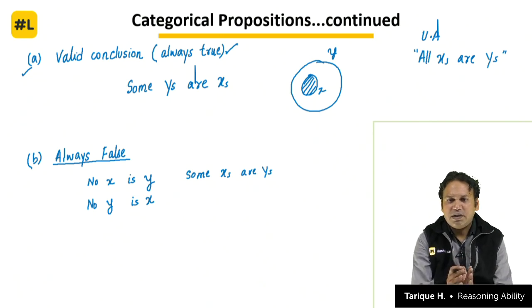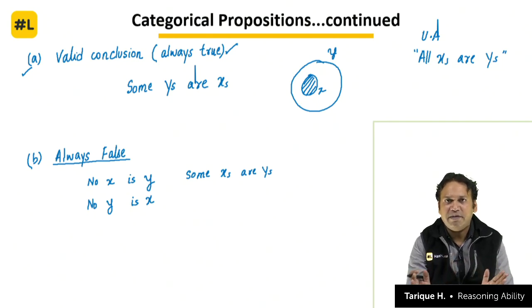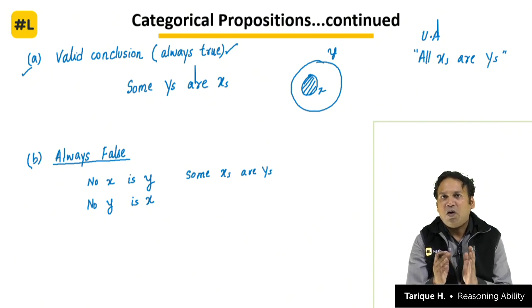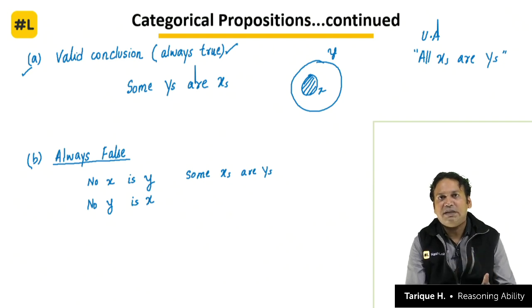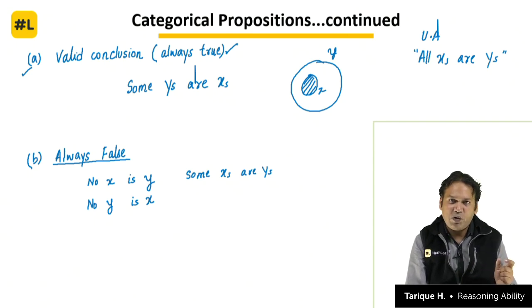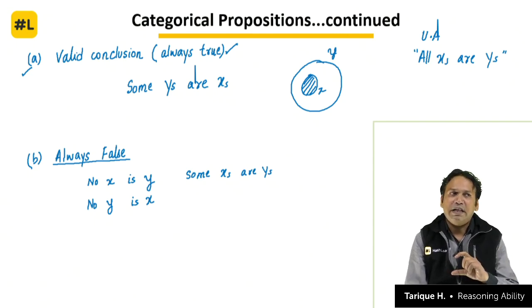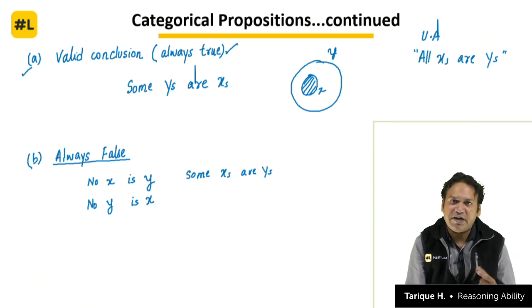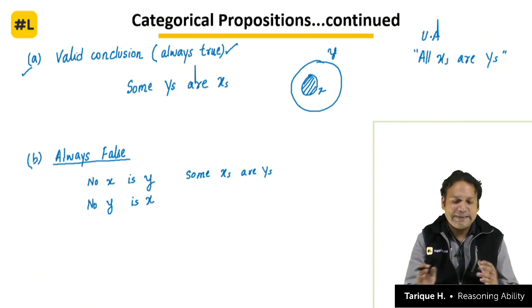The teacher goes and comes out and tells the principal that, sir, all the students are interested in participating. Correct? Listen to the comment of the teacher. All the students are interested in participating. Now can the principal then ask the teacher that some students are interested? Now see, the teacher has already told all students are interested. Then asking the question as to whether some students are interested or not makes no sense.